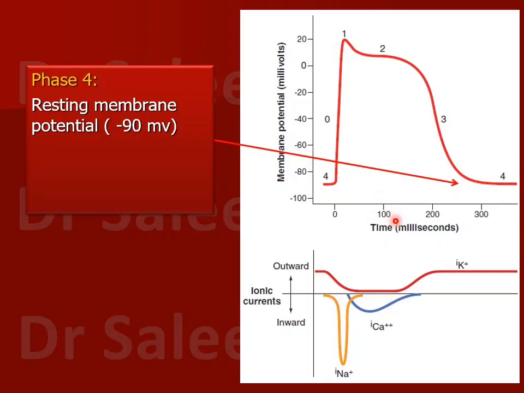Now, if you remember, we told you about a refractive period when we were talking about membrane potentials. The refractive period is defined as that period during which an already excited fiber cannot be re-excited. So we have refractive periods in the cardiac muscle fibers also, and there are two types of refractive periods. One is absolute and the other one is relative.